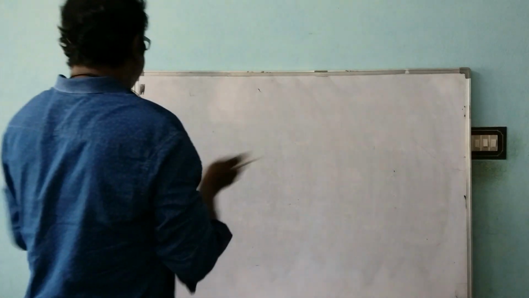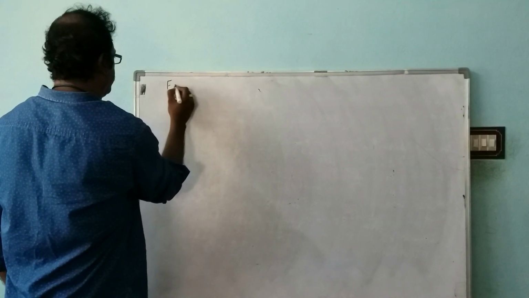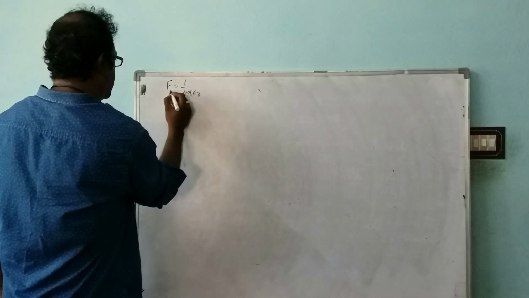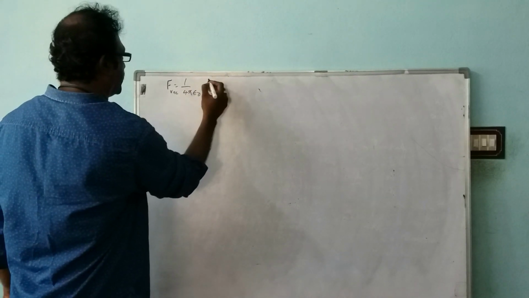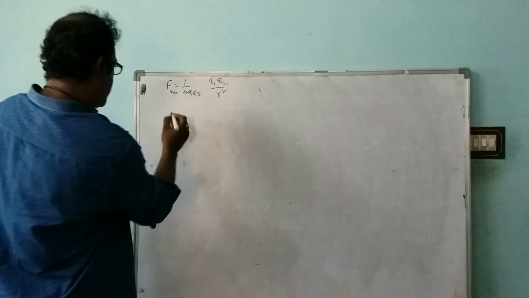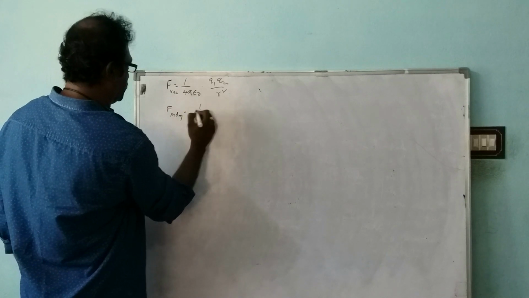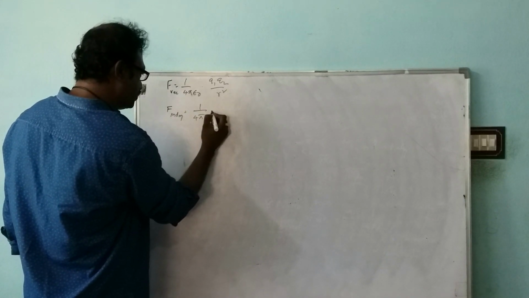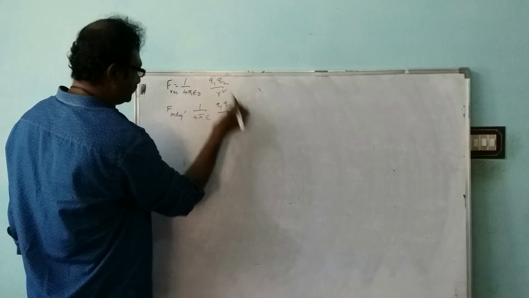Okay, now in air or vacuum, F is equal to 1 by 4 pi epsilon naught. This is written as F vacuum: 1 by 4 pi epsilon naught Q1 Q2 by R square. And if F is in any other medium, I will write it as F medium, it is 1 by 4 pi absolute permittivity, and it is Q1 Q2 by R square.